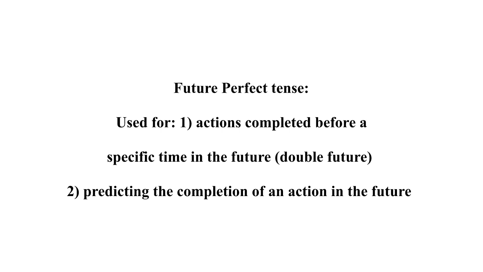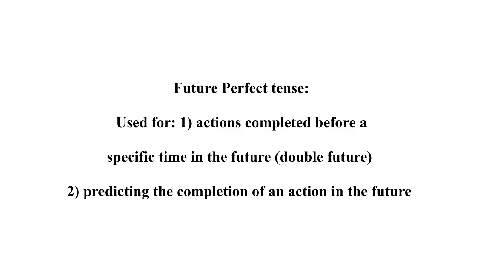So the future perfect, the uses: actions completed before a specific time in the future, double future. Similar to the past perfect where we have the double past, two actions in the past. Here we're looking at a time in the future, and then an action will be completed before that time in the future. When we look at the examples, you'll see what that means. And another use is predicting the completion of an action in the future. Again, we'll look at some examples in a second.